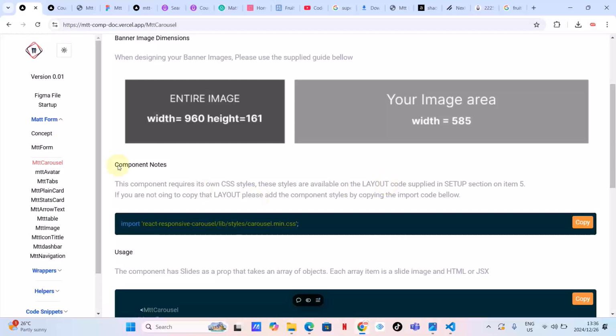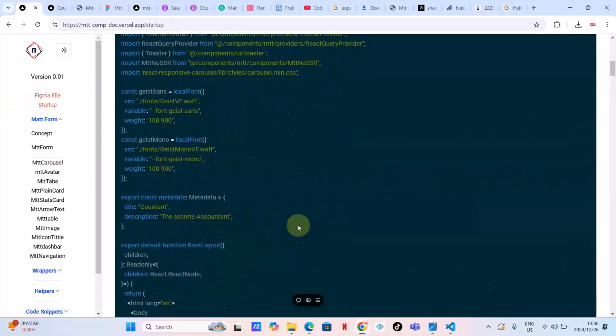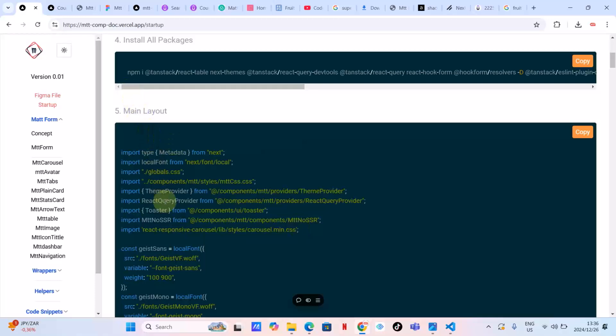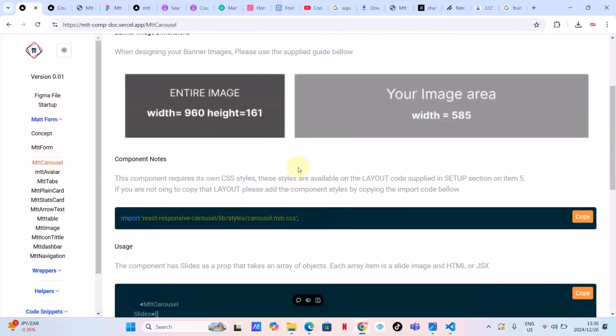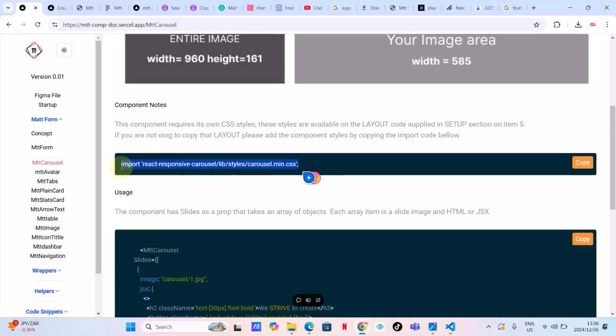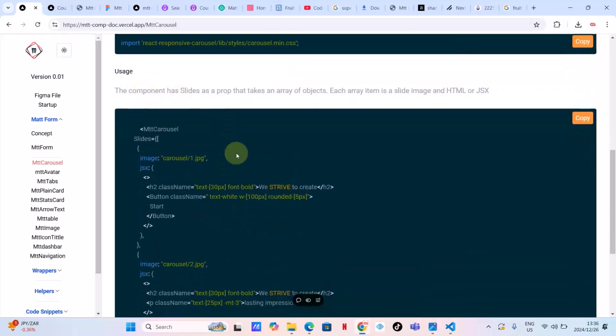Okay, if you didn't copy my own layout, which is that step number somewhere here, you need to add this CSS. But if you have copied this as I instructed you to, that means we've already imported this. So let me tell you what I mean: you might add this if you have not used my layout. If you've used my layout, it already has this, so we are going to skip it. Let's get into the usage.